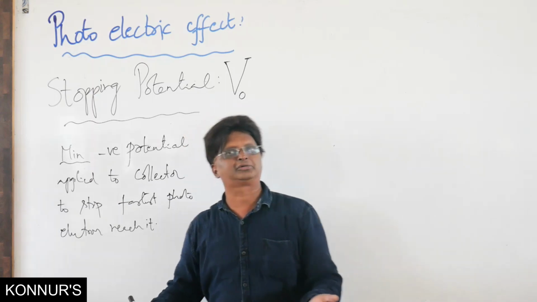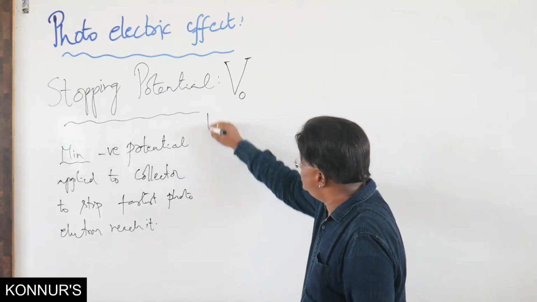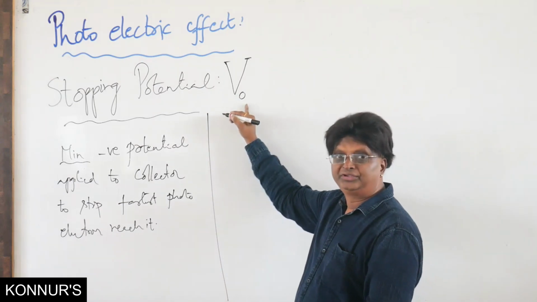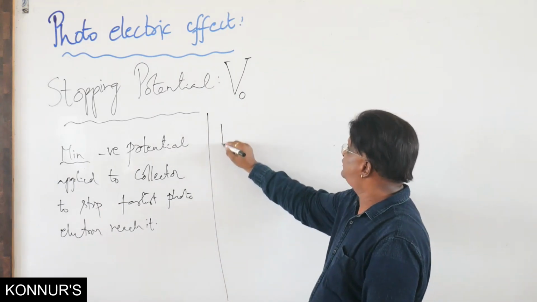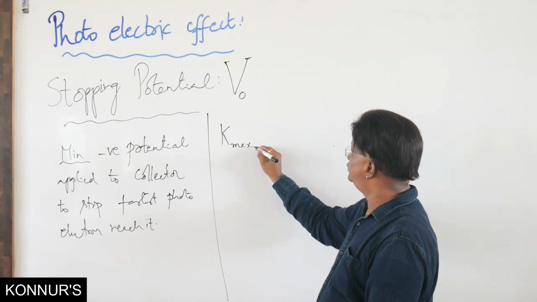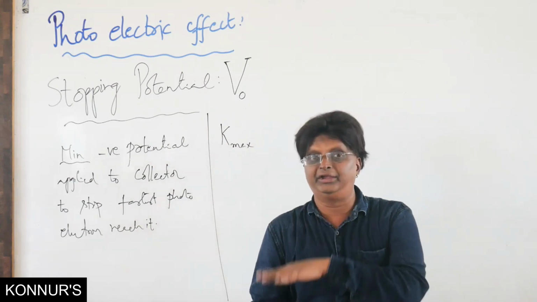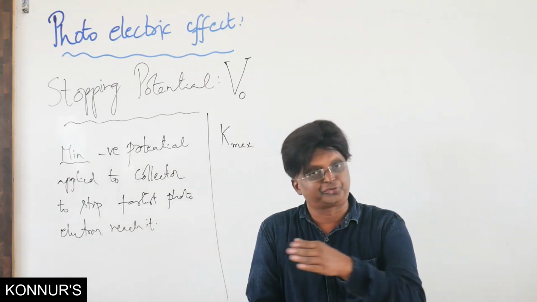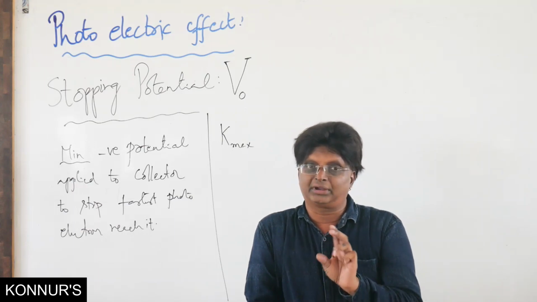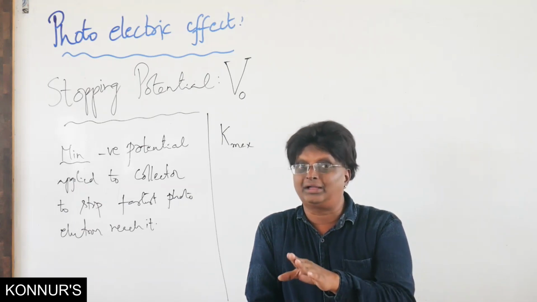Again, the concept of electrostatics. V0 is the symbol I am using for stopping potential, and the maximum kinetic energy is related to it. Now take the idea from electrostatics. Whenever a charge moves through a potential difference, what is the kinetic energy either gained or lost?